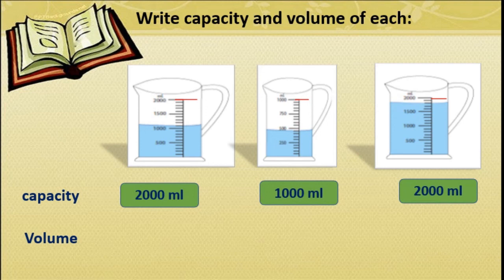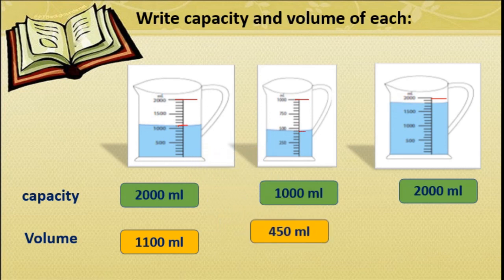Now come on, help me to find out the volume of these liquids. In the first jar this is 1000 and this is 1100. So 1100 ml. Next one, here 250 and one line less than 500, that is 450 ml.